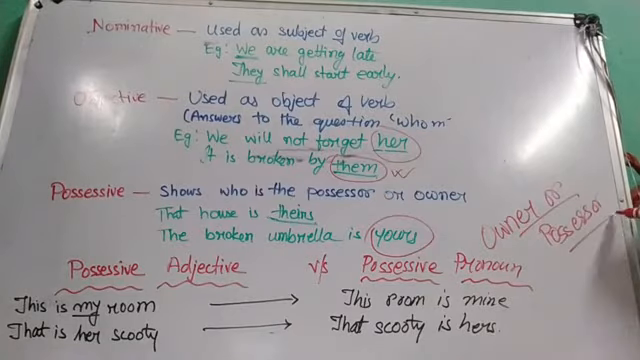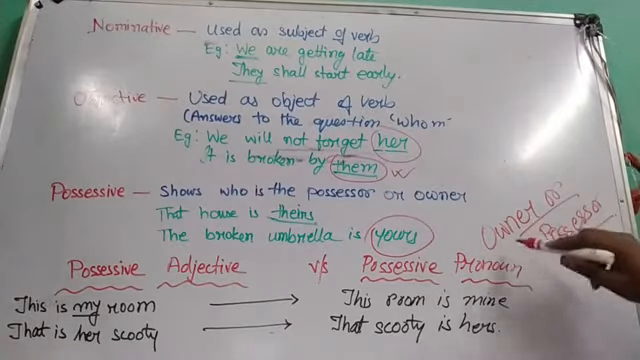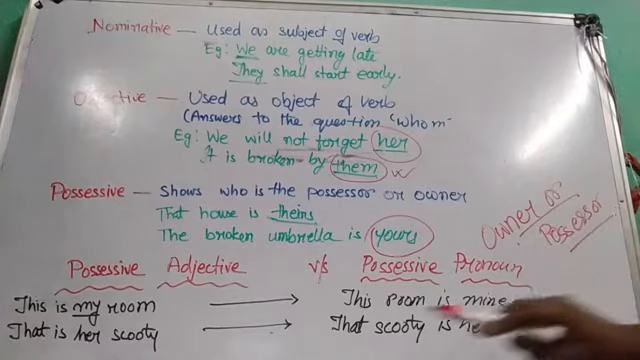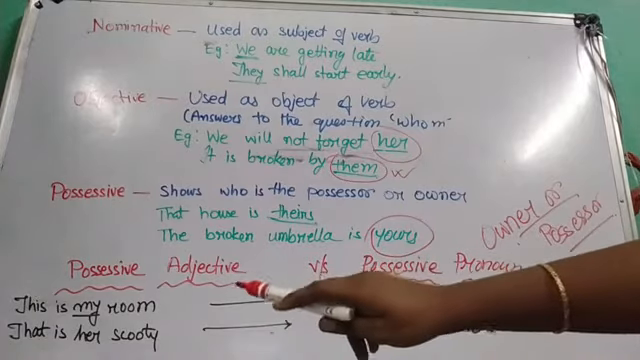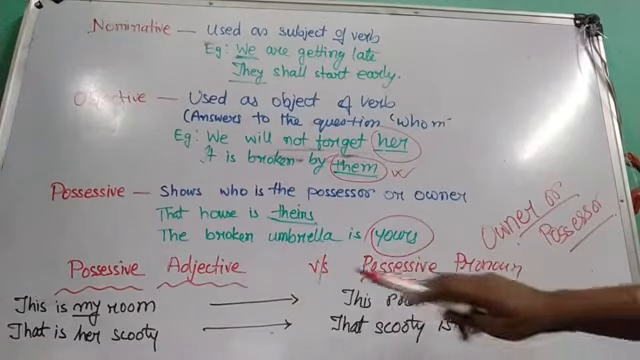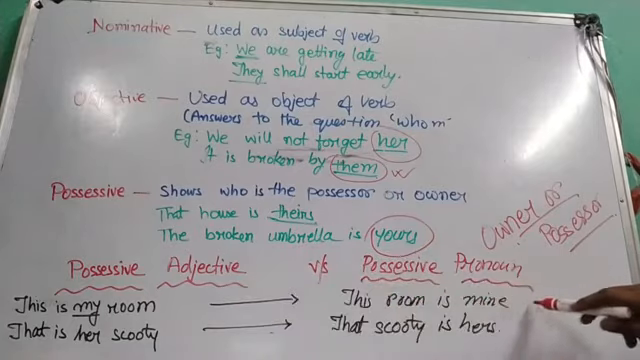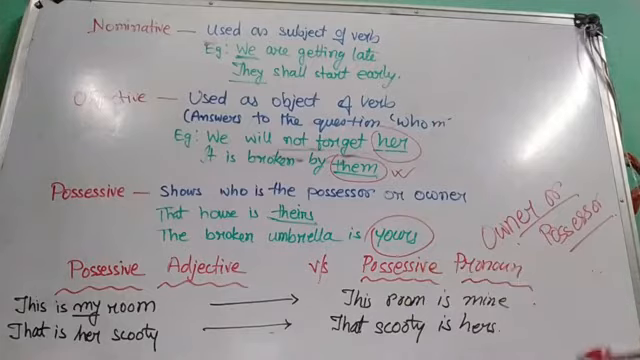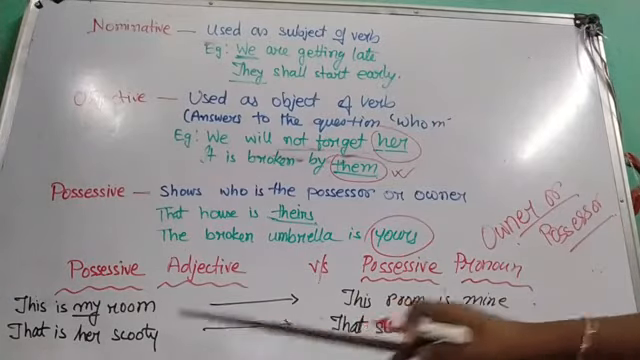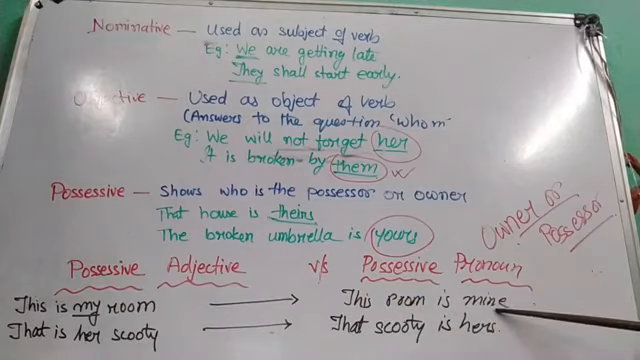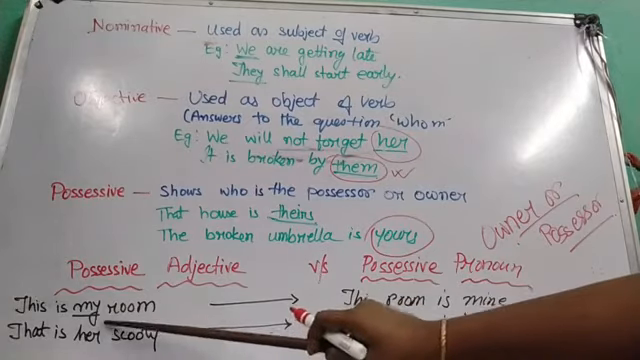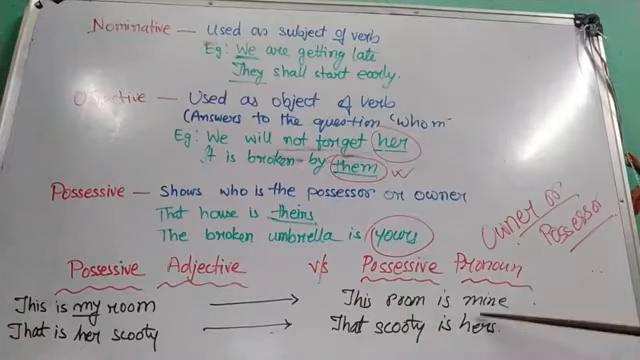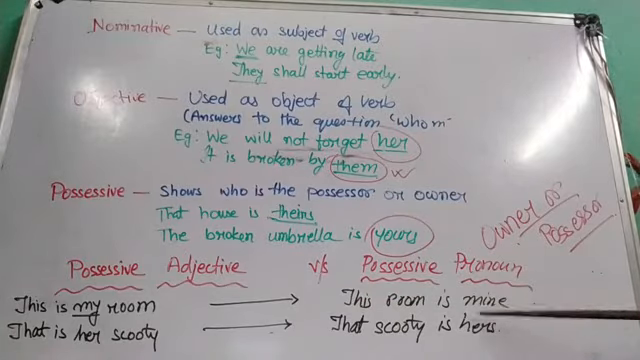Possessive means owner or possessor. Now you can write the sentence in two different ways. This is my room and this room is mine. Both the sentences mean the same, right? This is my room and this room is mine. Whose room? My room. Whose room? Belongs to me, that is mine.